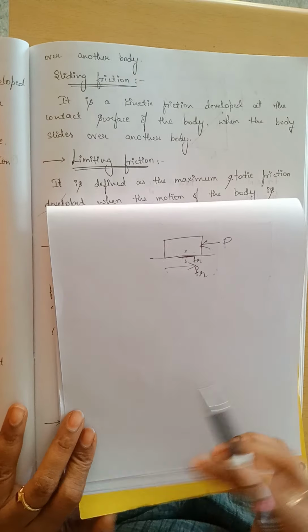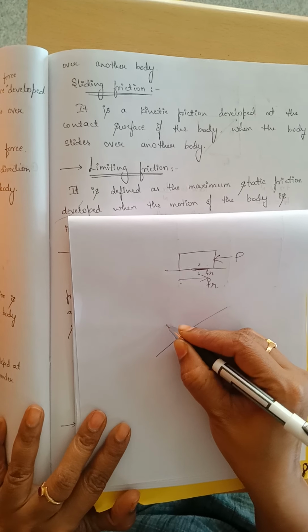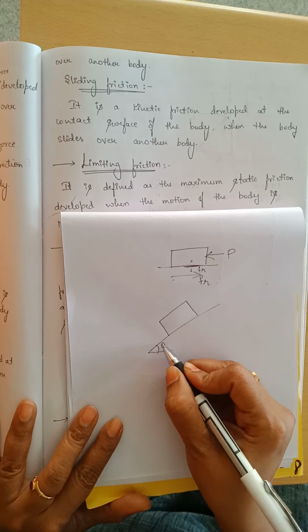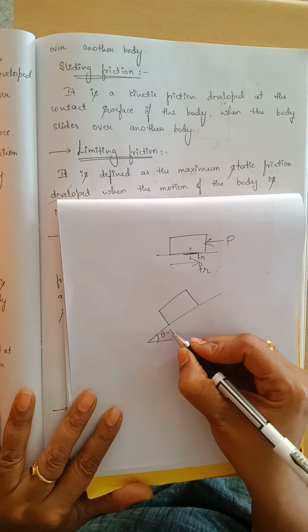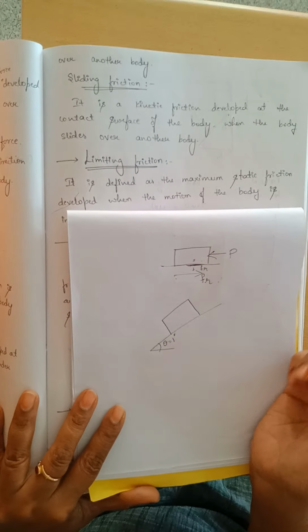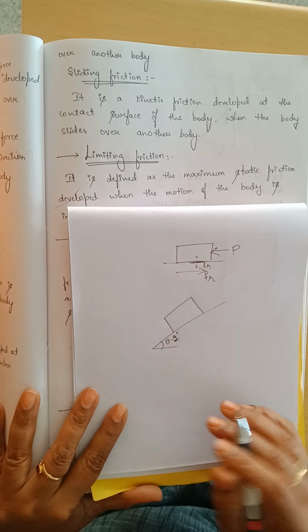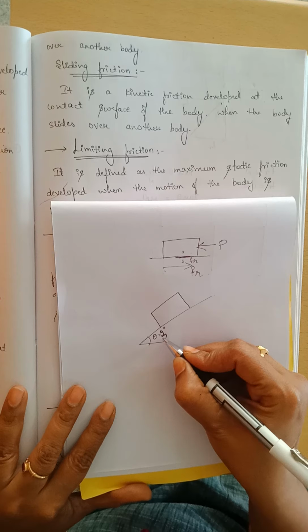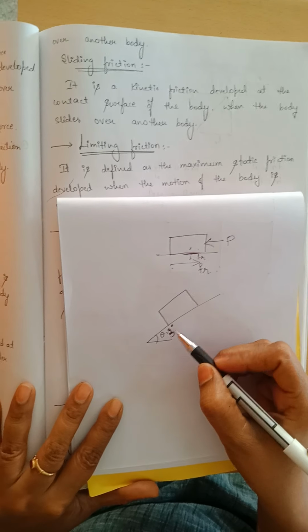Suppose a block is placed on an inclined plane with some inclination theta. If you give theta as 1 degree, the block is at rest. If you increase theta to 2 degrees, still it is at rest. If you increase theta to 3 degrees, it is also at rest.